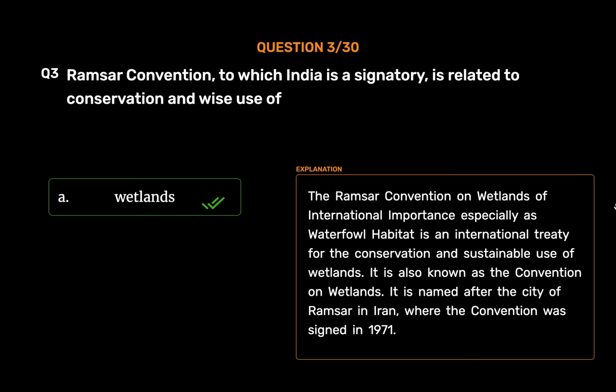Wetlands. The Ramsar Convention on Wetlands of international importance, especially as waterfowl habitat, is an international treaty for the conservation and sustainable use of wetlands. It is also known as the Convention on Wetlands. It is named after the city of Ramsar in Iran, where the convention was signed in 1971.